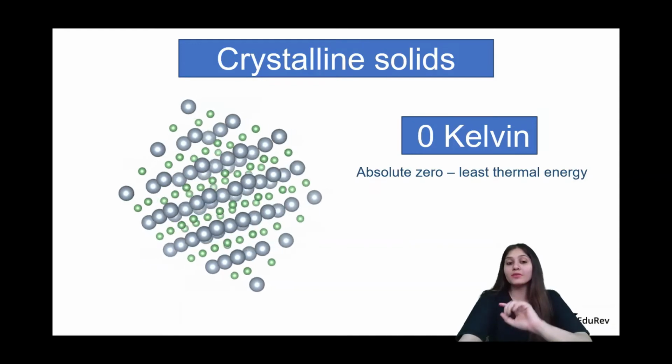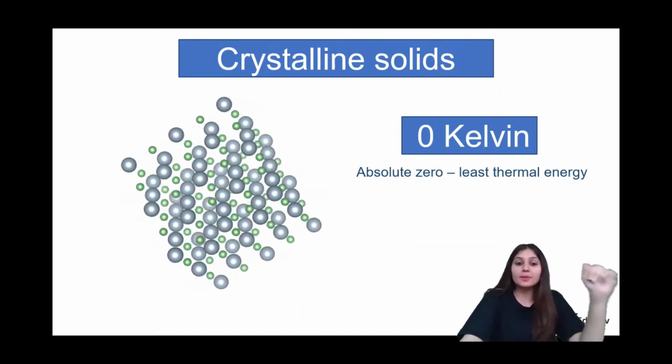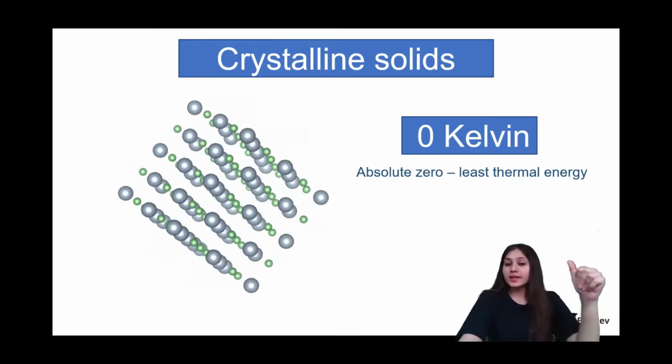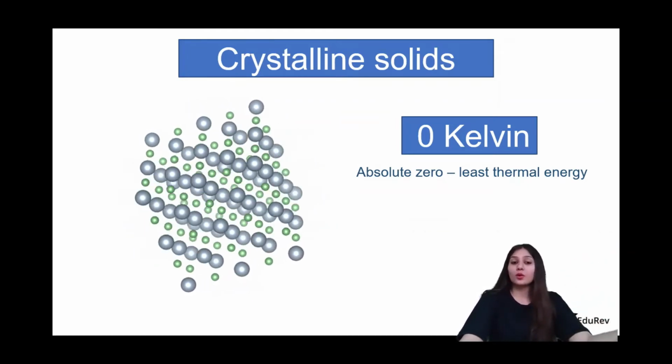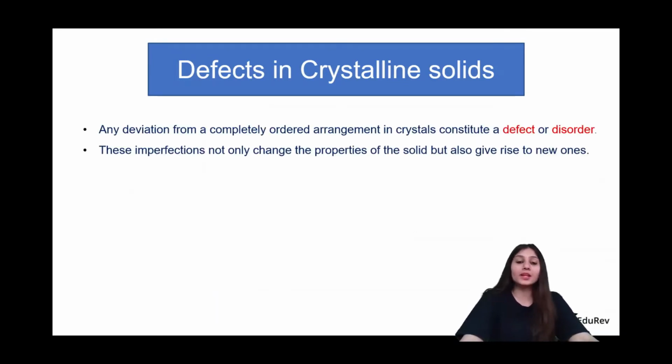Only at 0 Kelvin will you observe that the particles are at whatever place they should definitely be at, right? But in the real case scenario, the scenario which we see around all of us, we have something called defects. What is a defect? A defect is just a deviation from the ordered arrangement. That's called a defect, okay? And these defects or imperfections are going to actually give new properties to a solid. We'll see how, but you just need to know that.